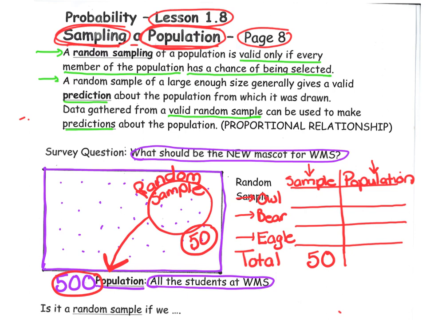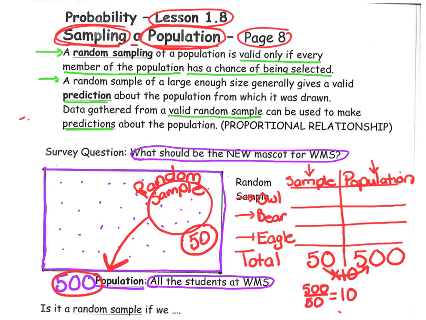The total population is 500 total. If you think about it, 500 divided by 50 equals 10. That means that the population is 10 times greater than the random sample.